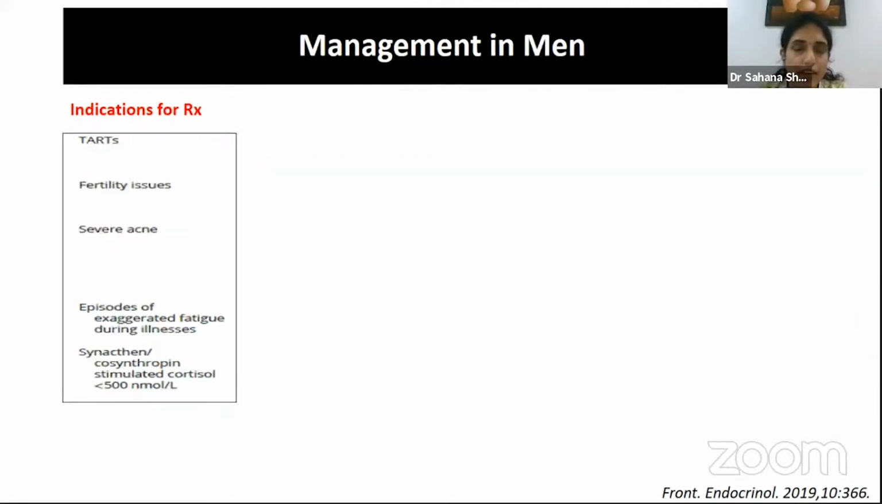So in men, again, like I said, first of all, the diagnosis is often missed. And so many of the patients may not need therapy.